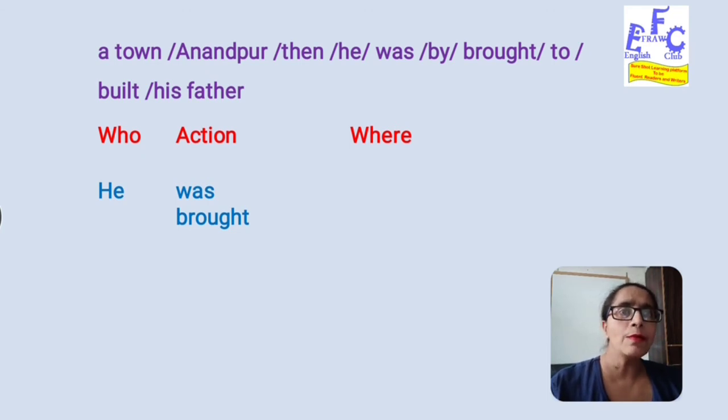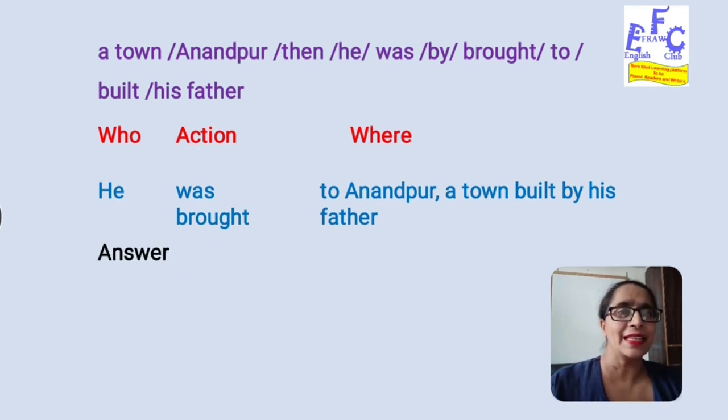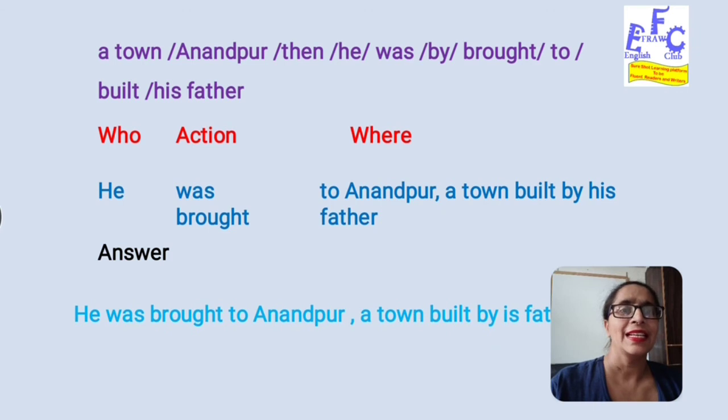What more about Anandpur? It is a town, okay? A town built by his father. So we can have this in this way. He was brought to Anandpur, a town built by his father. So in this way we have completed our sentence. Now let's look at the complete version of the sentence. He was brought to Anandpur, a town built by his father.